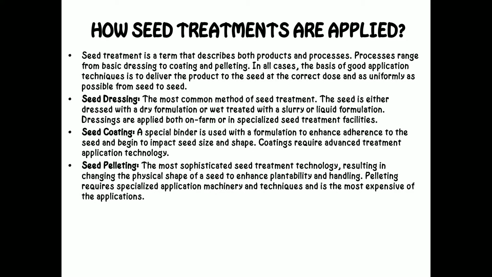Processes range from basic dressing to coating and pelleting. In all cases, the basis of good application techniques is to deliver the product to the seed at the correct dose and as uniformly as possible from seed to seed. Seed dressing is the most common method of seed treatment. The seed is either dressed with a dry formulation or wet treated with a slurry or liquid formulation. Dressings are applied both on farm or in specialized seed treatment facilities.